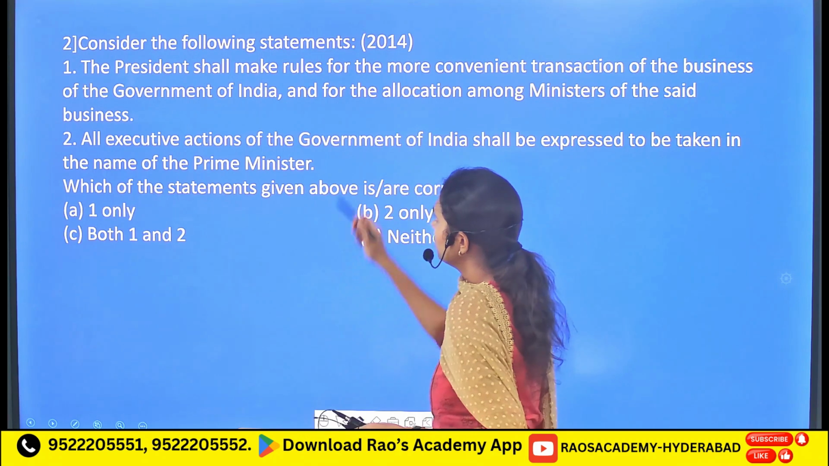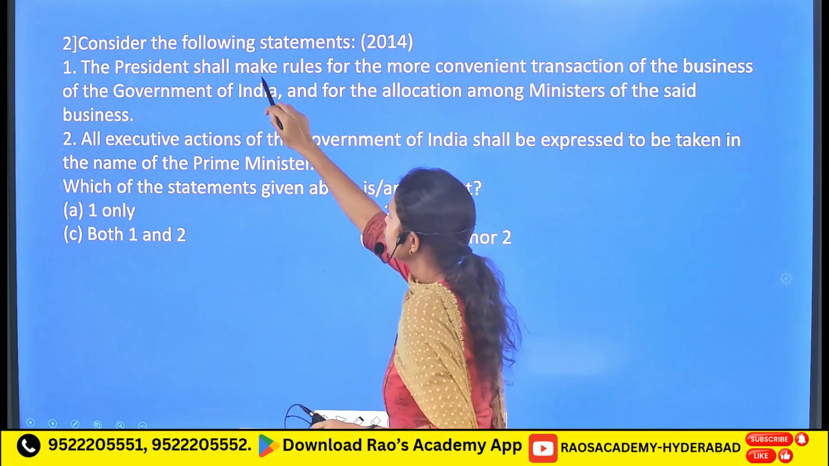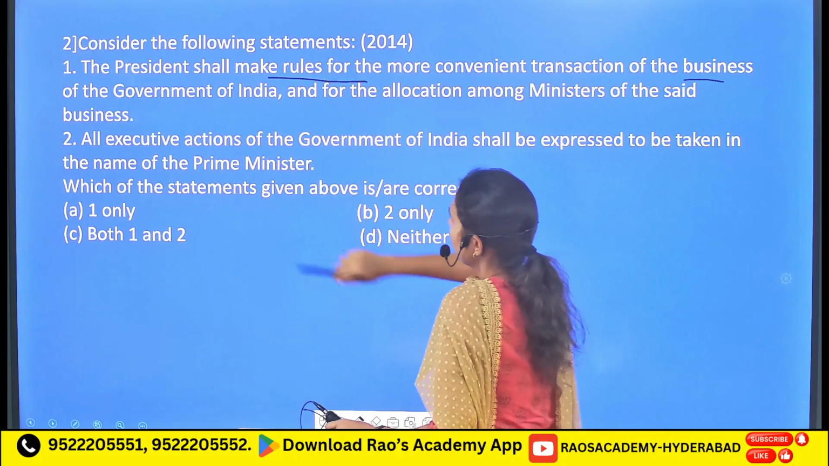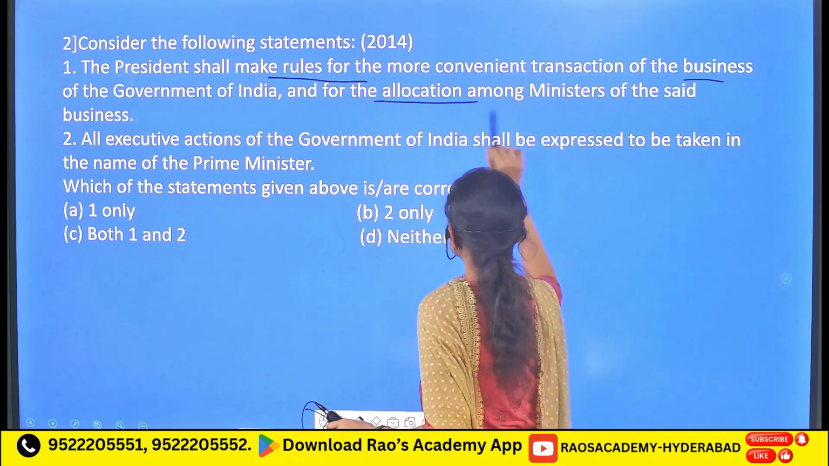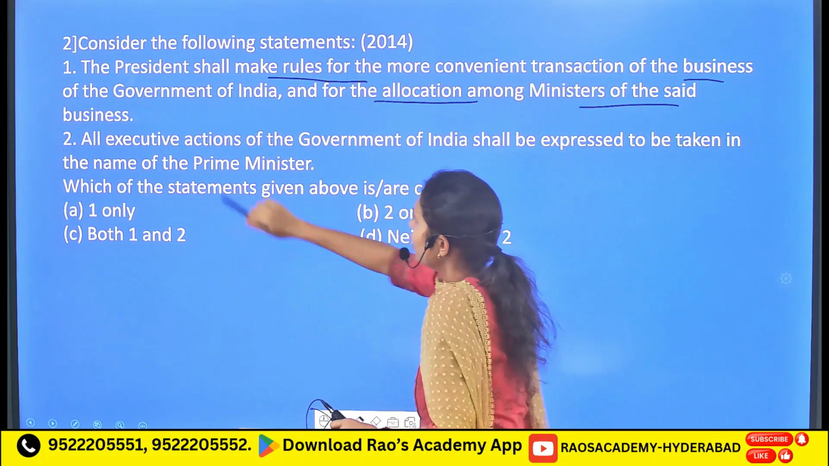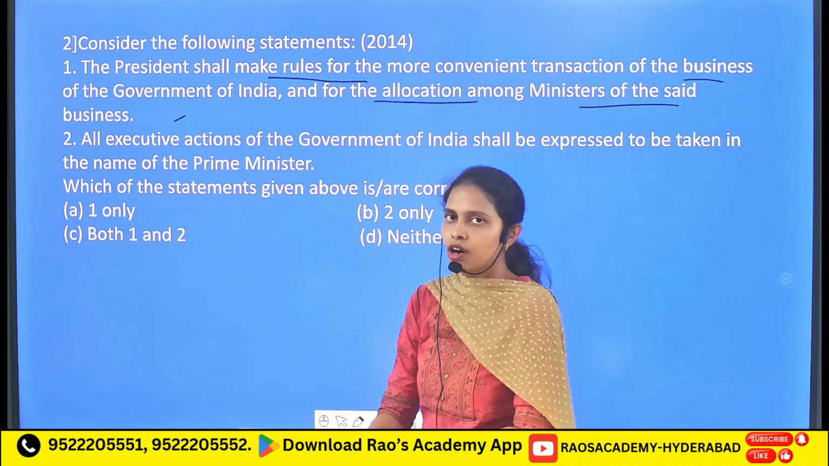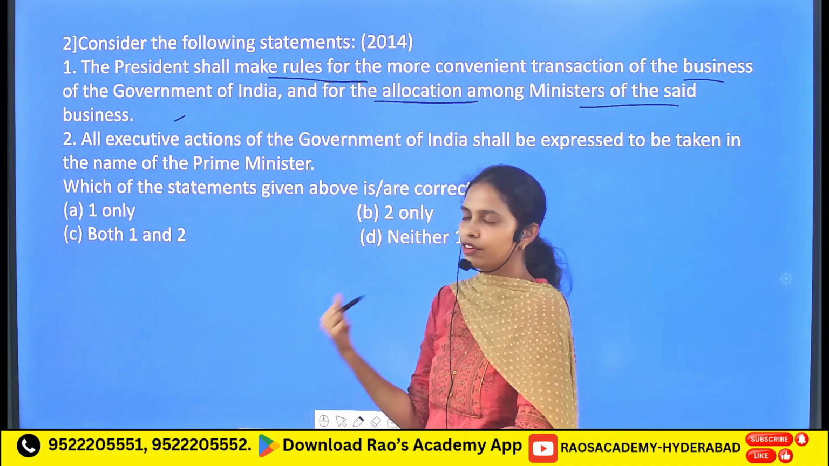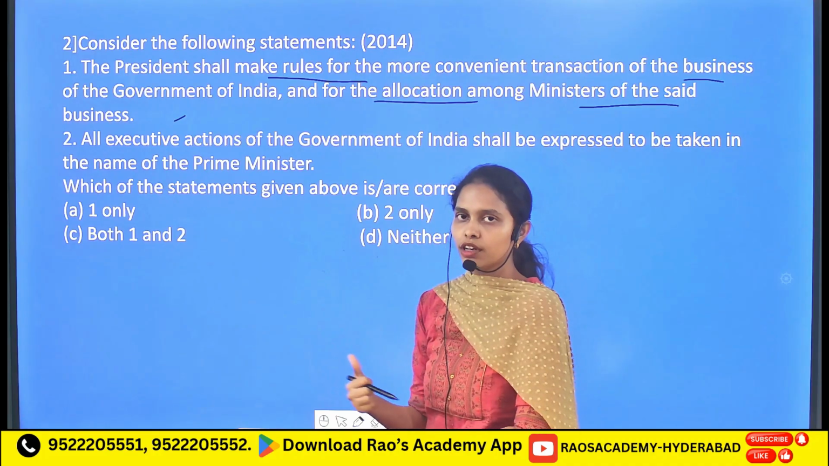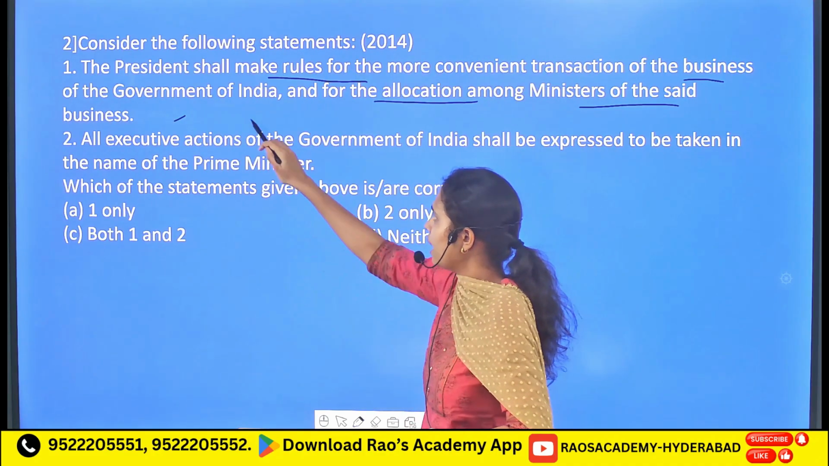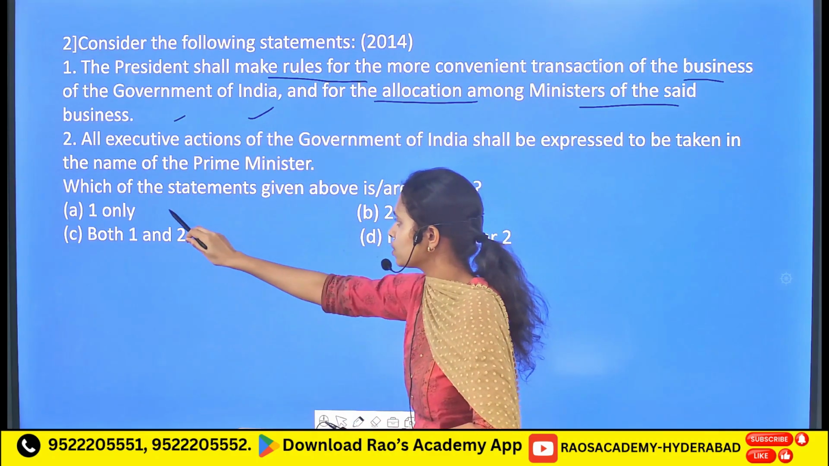Followed by, consider the following statements. The President shall make rules for more convenient transaction of the business of the Government of India and for the allocation among the ministers of the said business. It is a true statement because it is the President of India who is going to make different rules or amend rules in order to make the business of the house run in a better way, in an amicable and convenient way. So the first one is a correct statement.